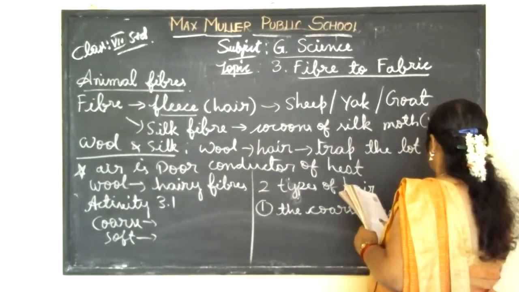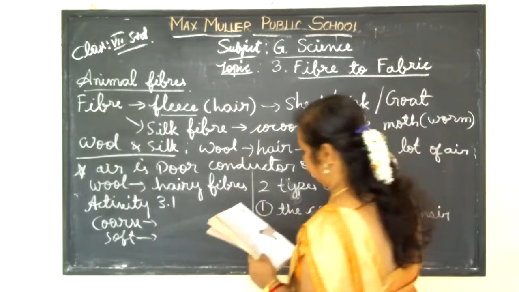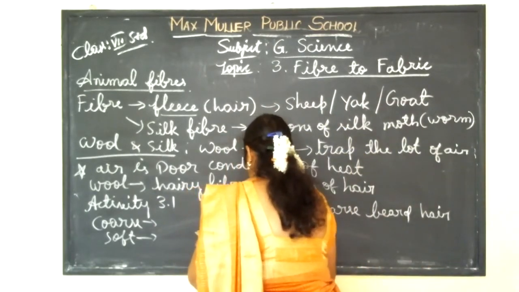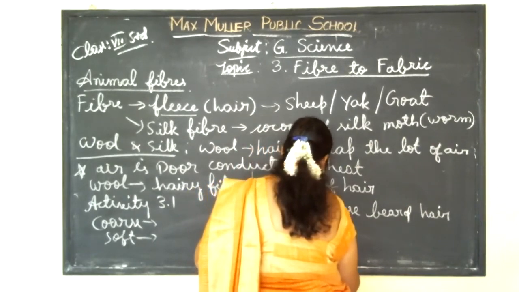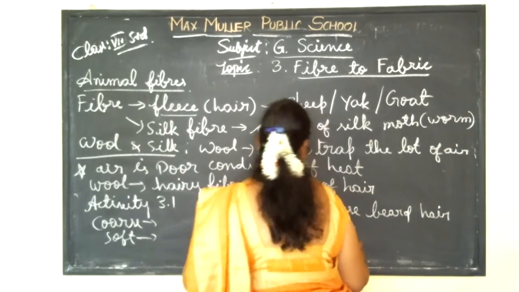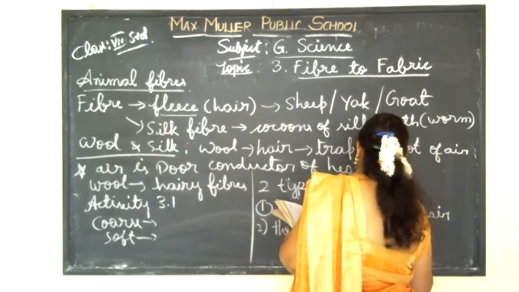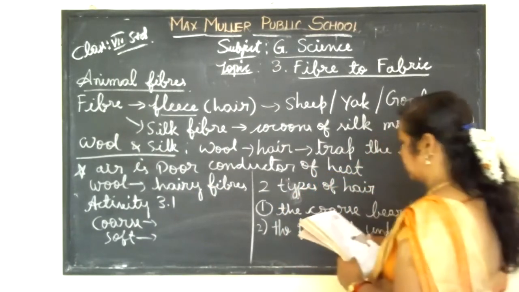In the beard place, hairs will be rough. And the second one is the fine, soft under hair, close to the skin.